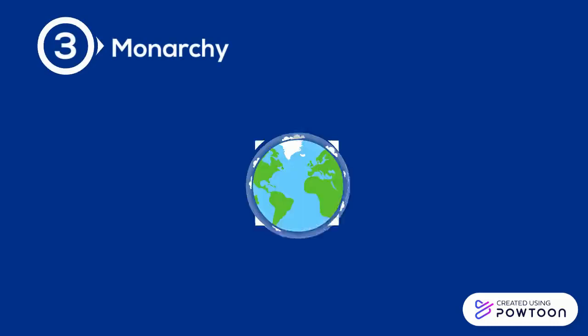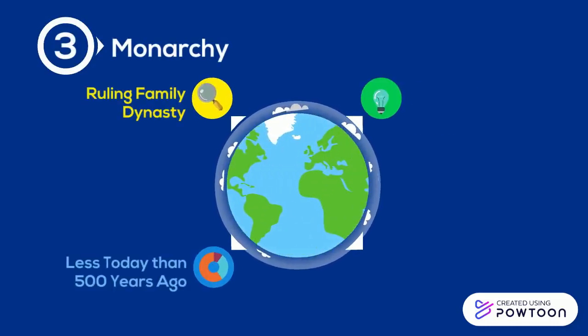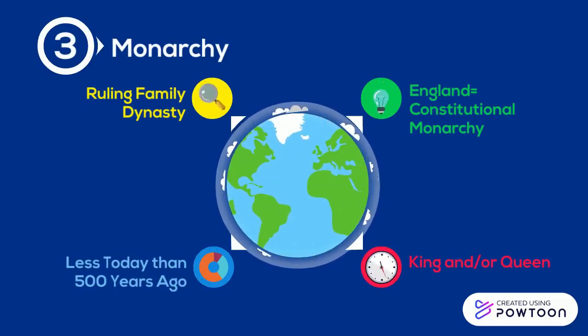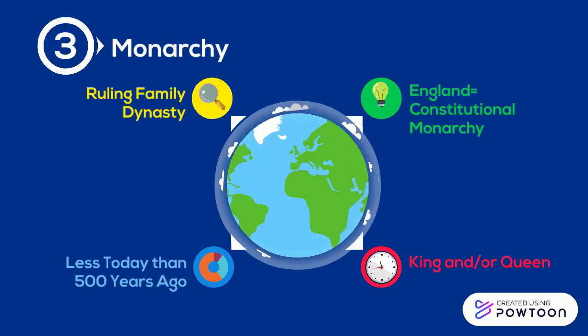Our third type of government is a monarchy. A monarchy is defined as a form of government with a monarch at the head. The monarch really just means a king or queen or some sort of ruling family that holds the power.